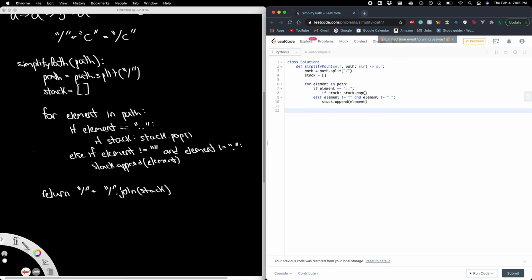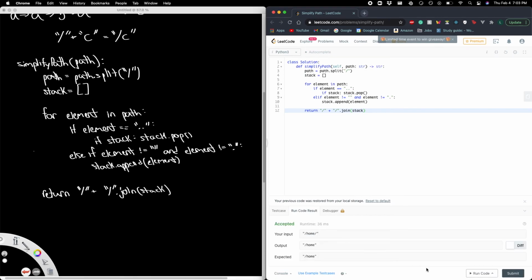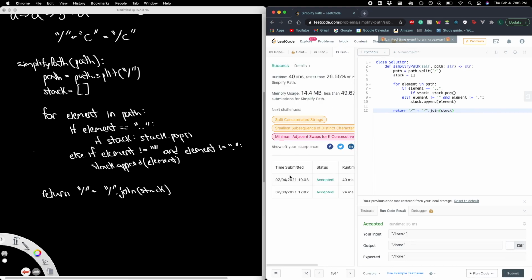And then finally, let's return our stack. Let's return our string, but let's first join our stack with forward slashes between every single element inside of the stack. And then let's also add a forward slash in the beginning. So let's now run this code, see if this works. It does. Submit it. See if it accepts it, and it does.